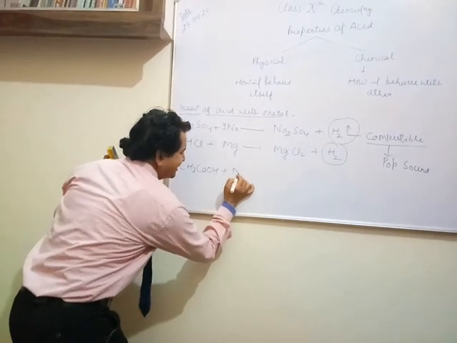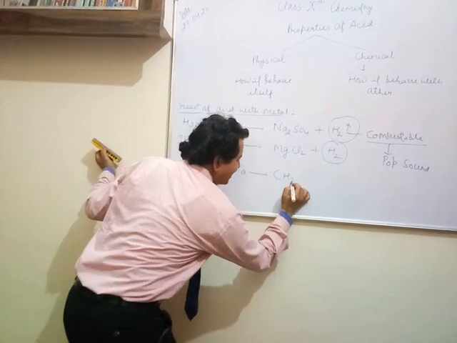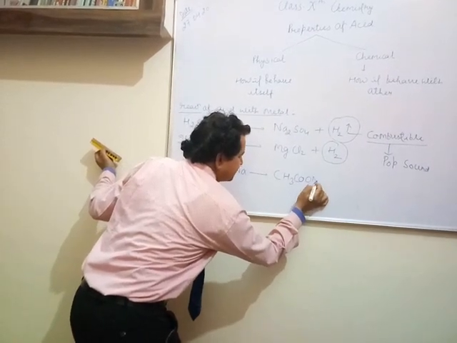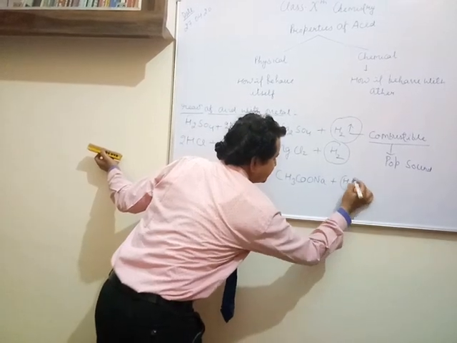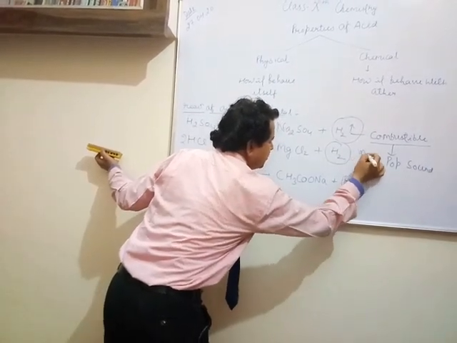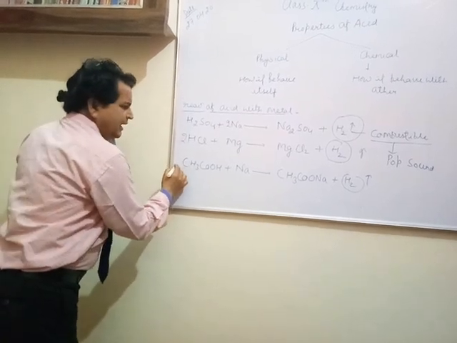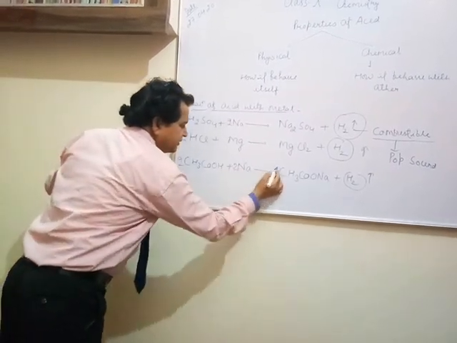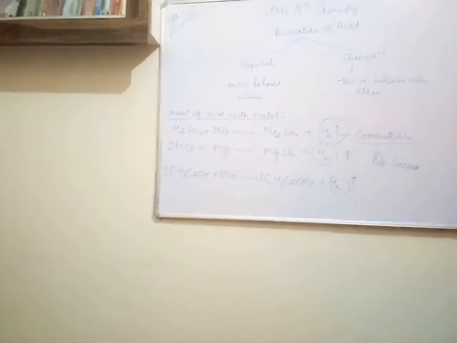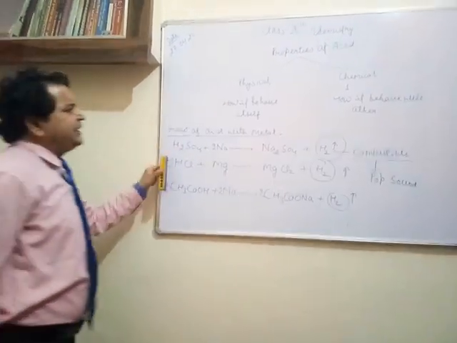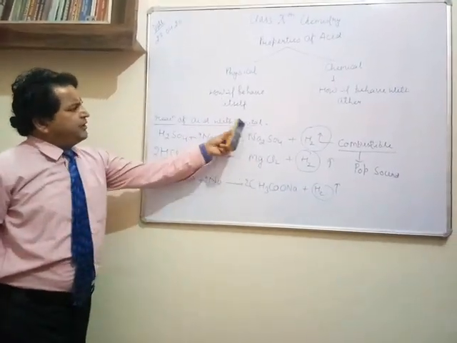Suppose it combines with sodium, and it will form sodium acetate and hydrogen gas, right? This is also a property. You can see that acetic acid also forms hydrogen gas, which combusts with a pop sound. This is one of the very important properties of acid: what happens when acid combines with metal.